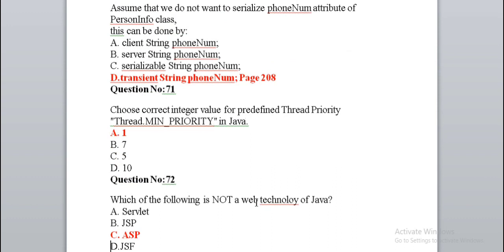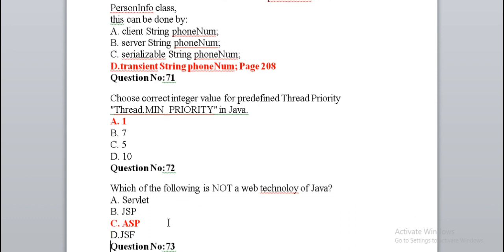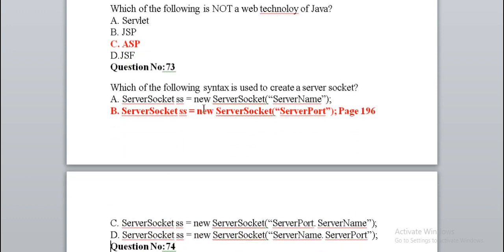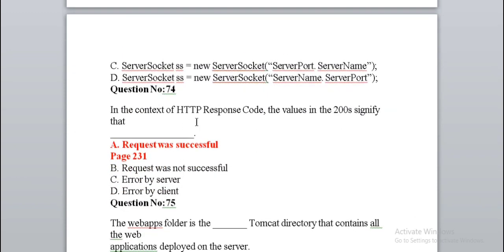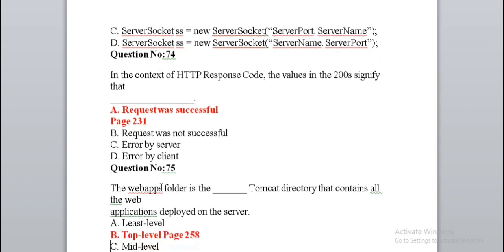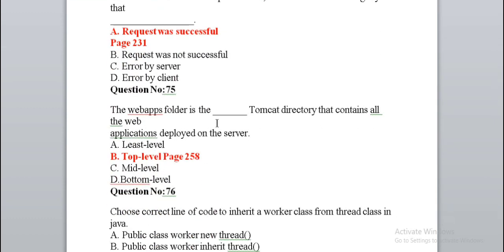Which of the following is not a web technology of Java? ASP. Which of the following syntax is used to create a server socket? ServerSocket ss = new ServerSocket(port). In the context of HTTP response code, the value in the 200s signifies that request was successful. The webapps folder is the dash Tomcat directory that contains all the web applications deployed on the server. Top level.